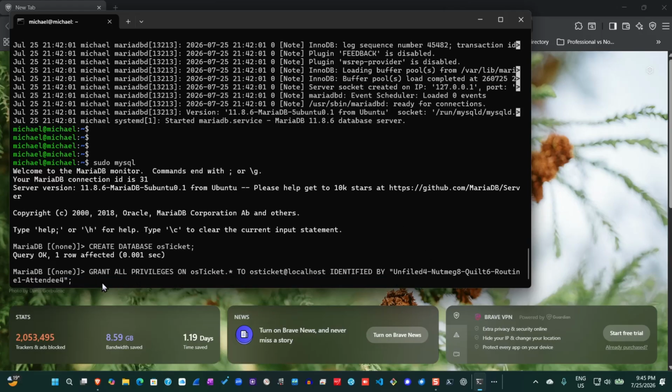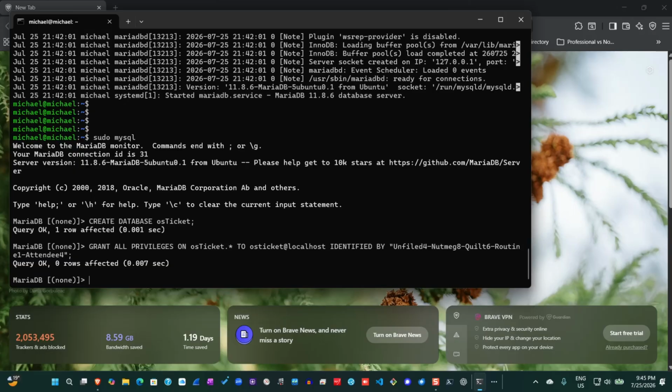So we have the password right there. So I'll go ahead and then hit enter. Okay. So the next step in the process is to flush privileges, and then after that I exit the shell.